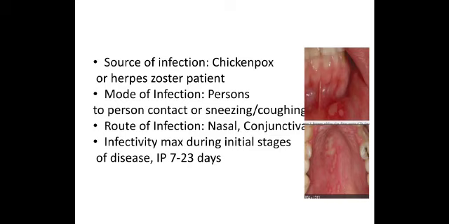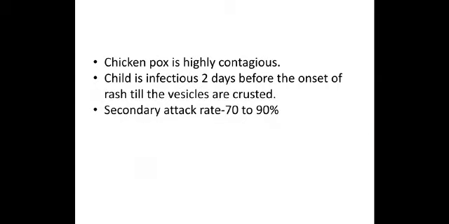The mode of infection is respiratory, or very rarely through the conjunctiva also. Infectivity is maximum during the initial periods of an incubation period of 7 to 23 days. We say infectivity is maximum 2 days before and 5 days after the rash has arisen. Secondary attack rate is around 70 to 90%, meaning it is highly contagious. Secondary attack rate means whenever children who are prone to getting chickenpox come into contact with a child who has chickenpox, a minimum of 70% of them will catch the disease. That's what we mean by secondary attack rate, which shows that it is highly contagious.